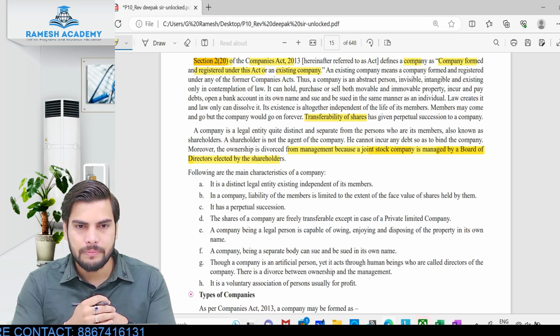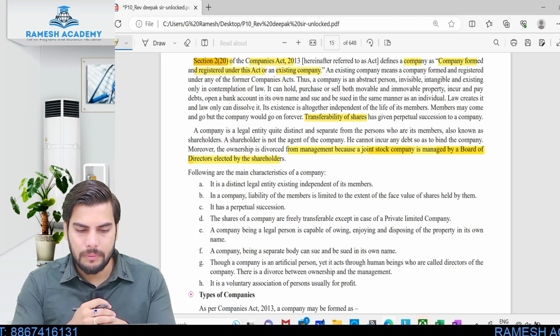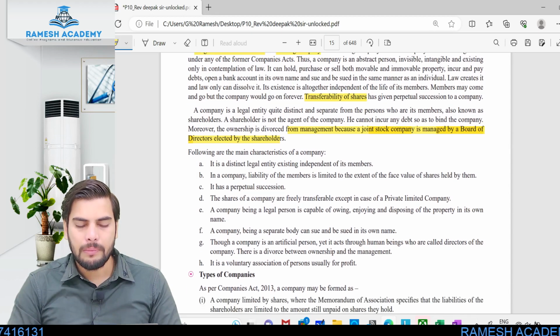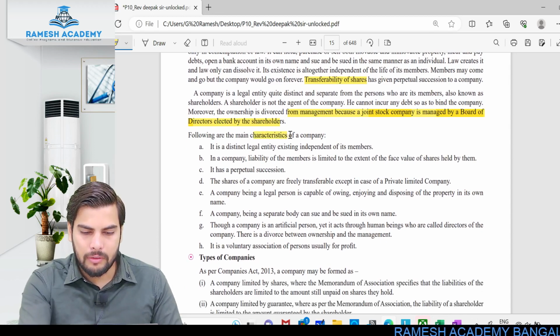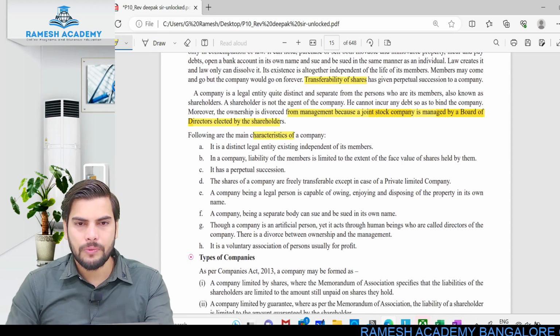Is this clear? Hope you all understood this. Any doubt, any confusion so far? Clear? So let's talk about the features of the company. Look at this. Following are the characteristics of the company. Majority of the features we would have already covered.